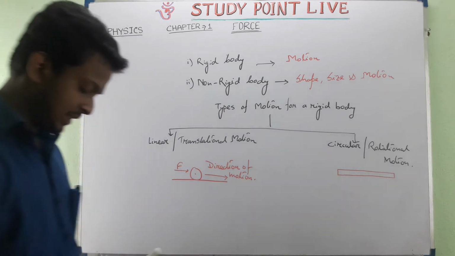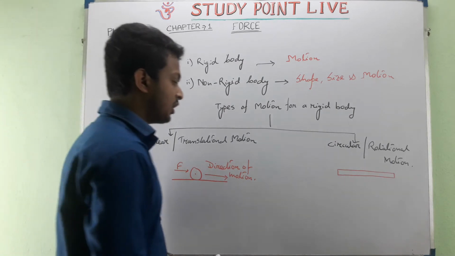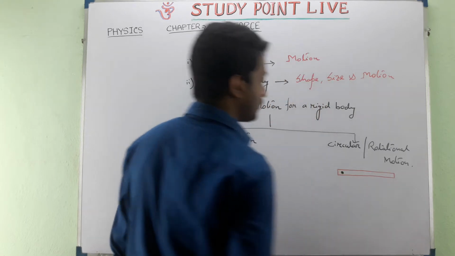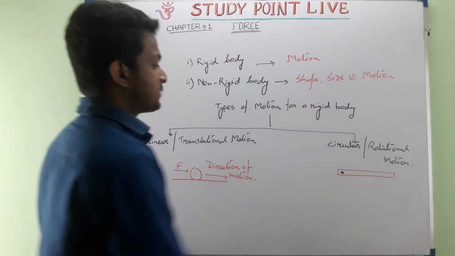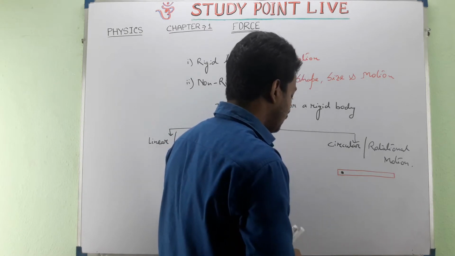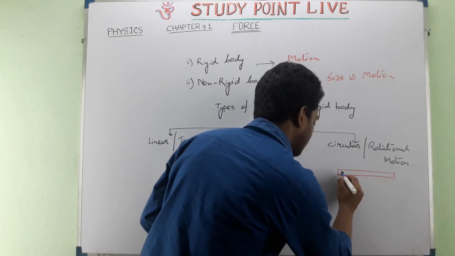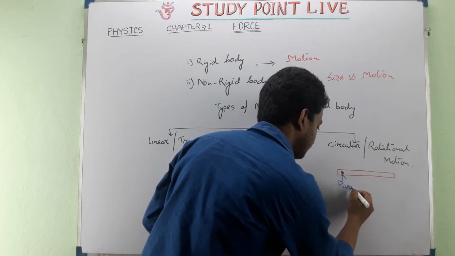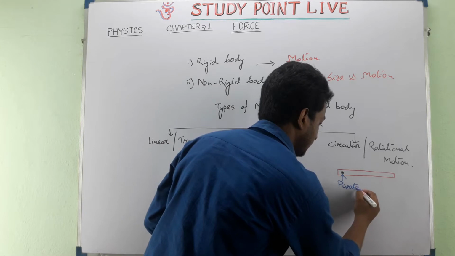This kind of thing is only applicable for an object which is fixed or pivoted at a particular point. If this point is fixed, this point may also be written as the pivoted point. That is the pivoted point.